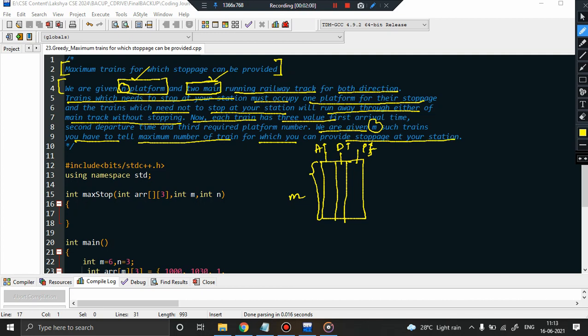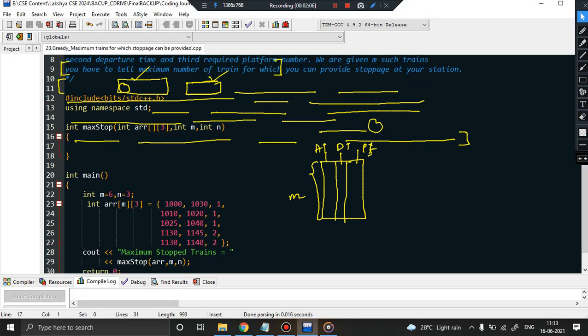So we have to find out the maximum number of trains for which we can provide stoppage at our station. Let us understand this with an example. Suppose I have this number of trains: m equal to 6, so 6 trains are there. The arrival time and departure time are given, and this is the platform number at which the train is going to come.